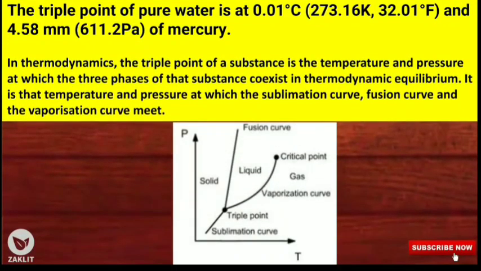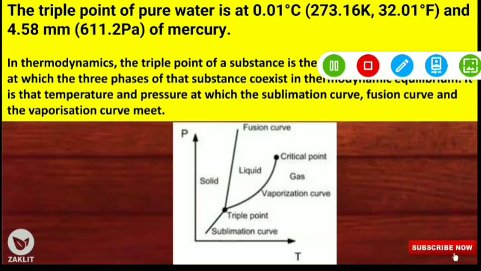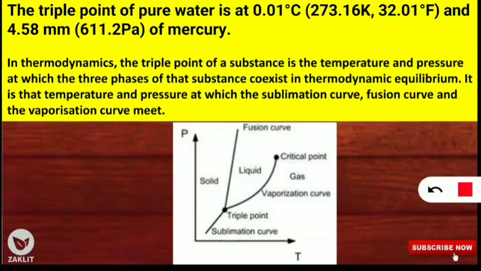Yes, here comes the slide where we'll know about the triple point. Actually, in thermodynamics, the triple point of a substance is the temperature and the pressure at which the three phases, that means the solid, liquid and gaseous phase of that substance, coexist in thermodynamic equilibrium. Yes, all these three phases are in equilibrium.